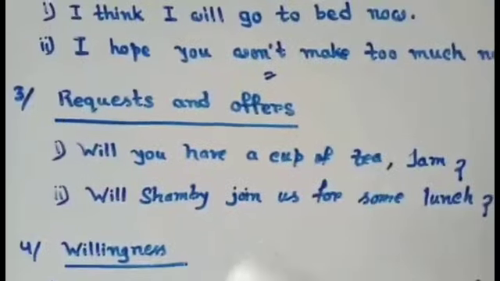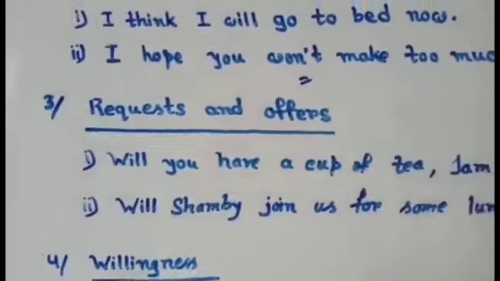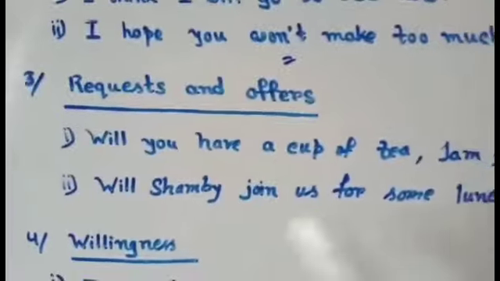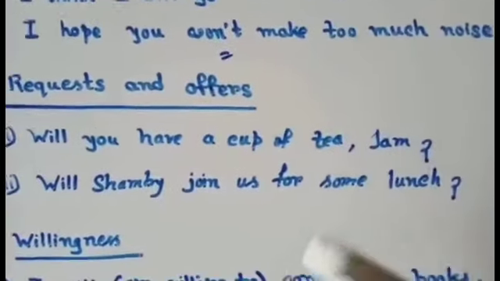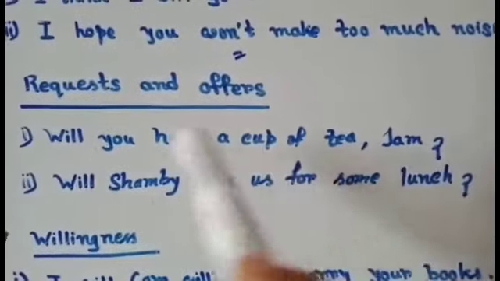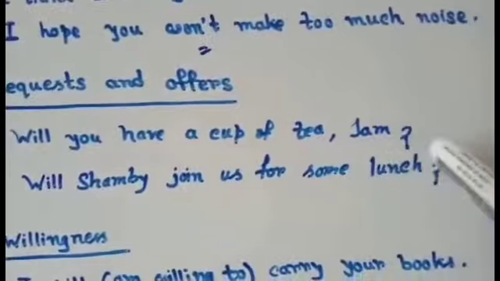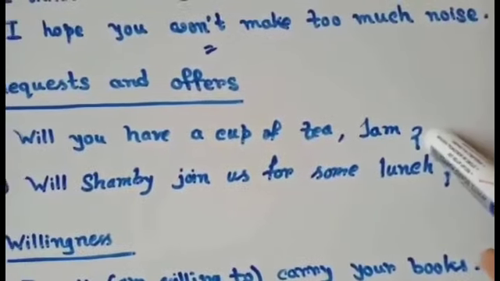The next usage is requests and offers. As a modal auxiliary verb, will is also used to make a request or offer. Such as, see the first example. Will you have a cup of tea, Jam? The formation of this sentence is interrogative, a question mark is here.